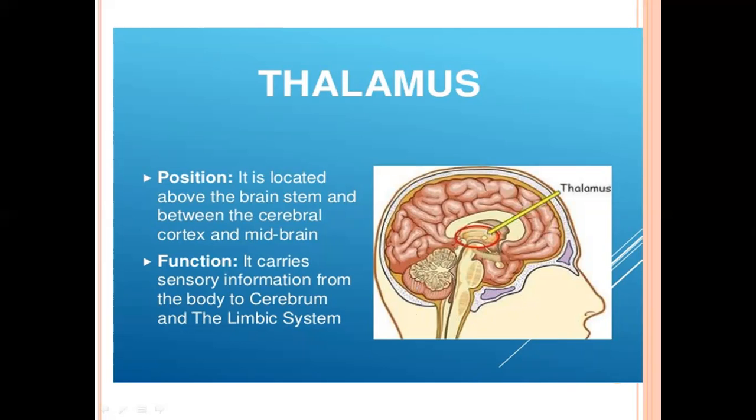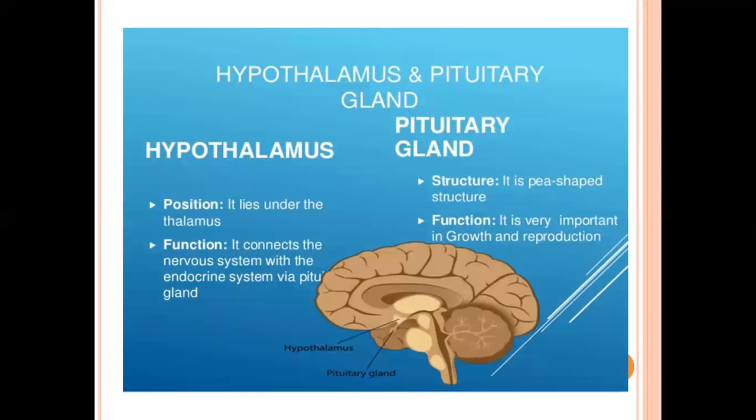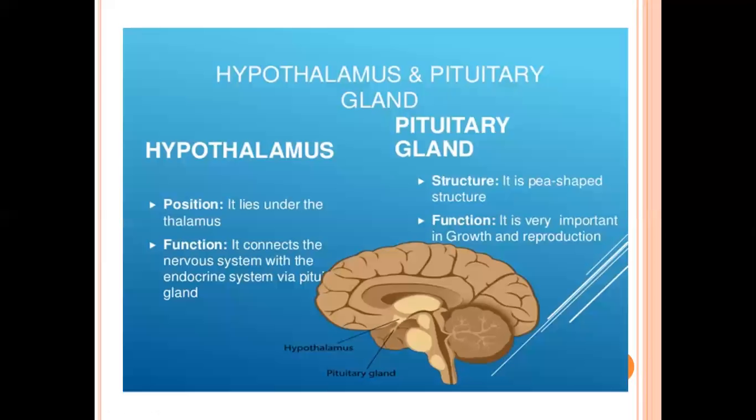Now the second part of the forebrain is the hypothalamus. What is the location of the hypothalamus? You can see, this one is thalamus, and this one is hypothalamus. Where is it located? It is located below the thalamus.